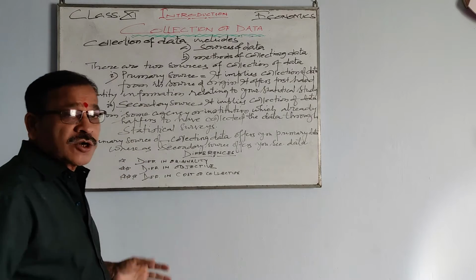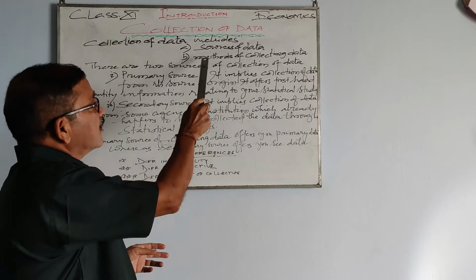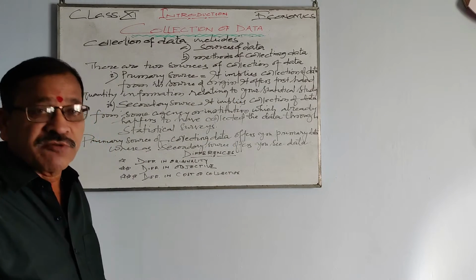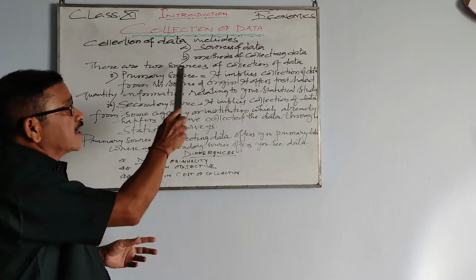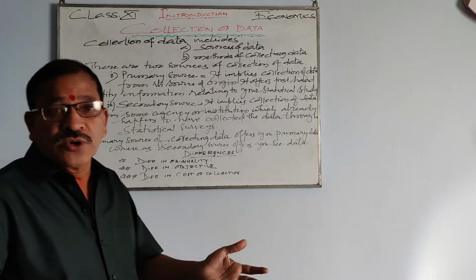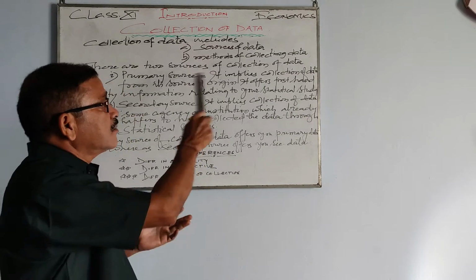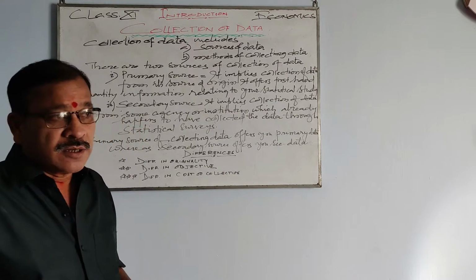This particular topic covers sources of data, that means where from you get the required data, and second is how do you collect them, that is methods of collecting data.